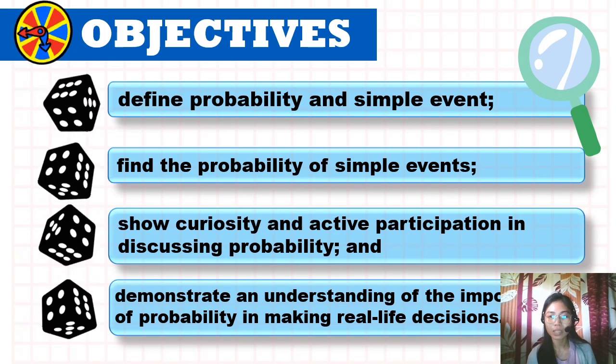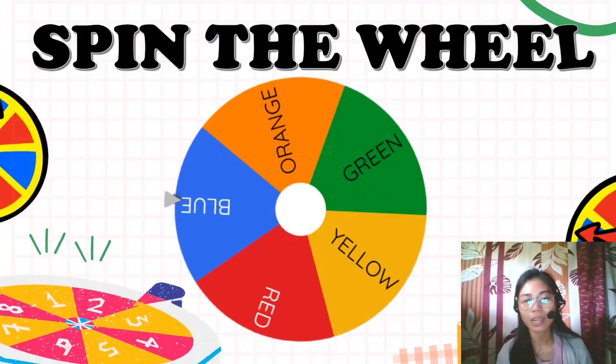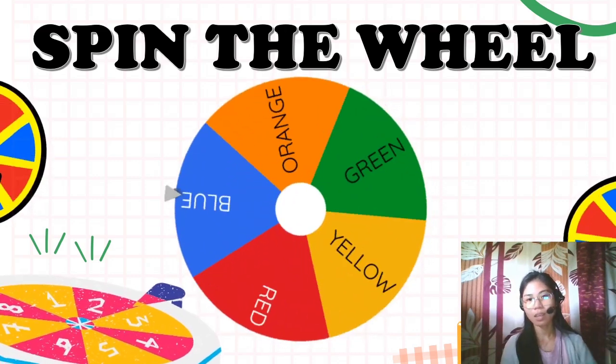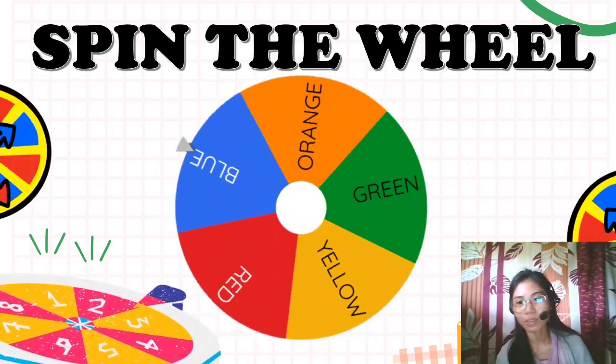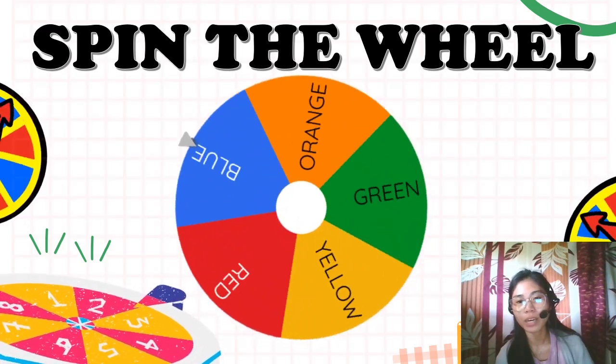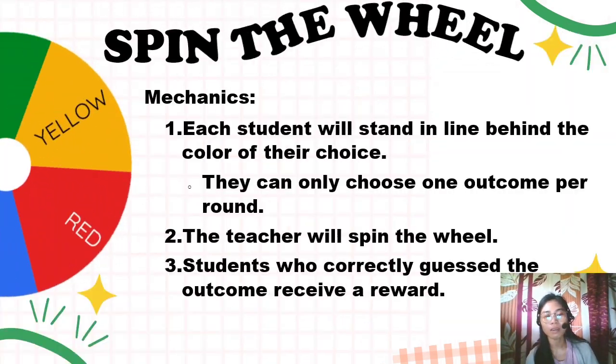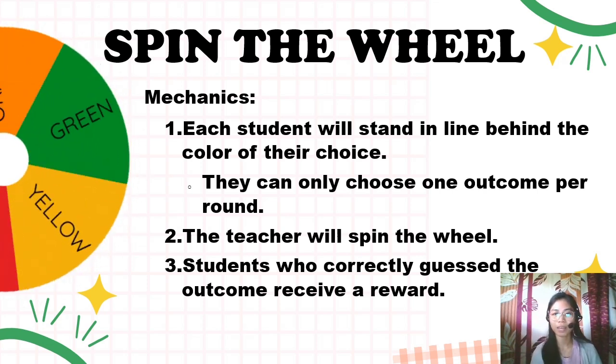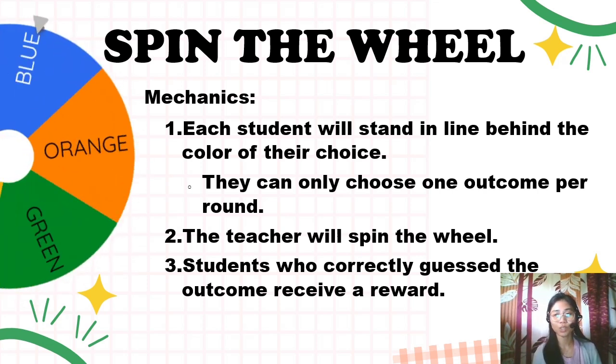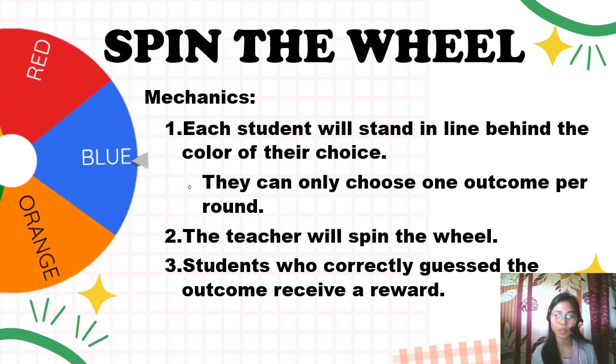Before we proceed to our discussion, let's have an activity first. It's called Spin the Wheel. Here are the mechanics of our activity. First, each student will stand in line behind the color of their choice. They can only choose one outcome per round. The teacher will spin the wheel. Students who correctly guess the outcome receive a reward.